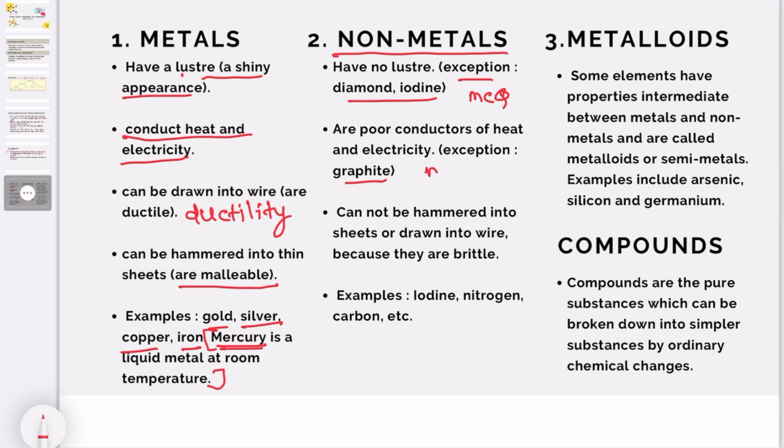Please understand these exceptions for MCQ. Okay. That means आपको पूछा जा सकता है dash dash non-metal is a poor conductor of heat and electricity, is not a poor conductor of heat and electricity. So your answer is graphite. And here, which non-metal is having shiny or lustrous appearance? Then your answer is diamond and iodine.